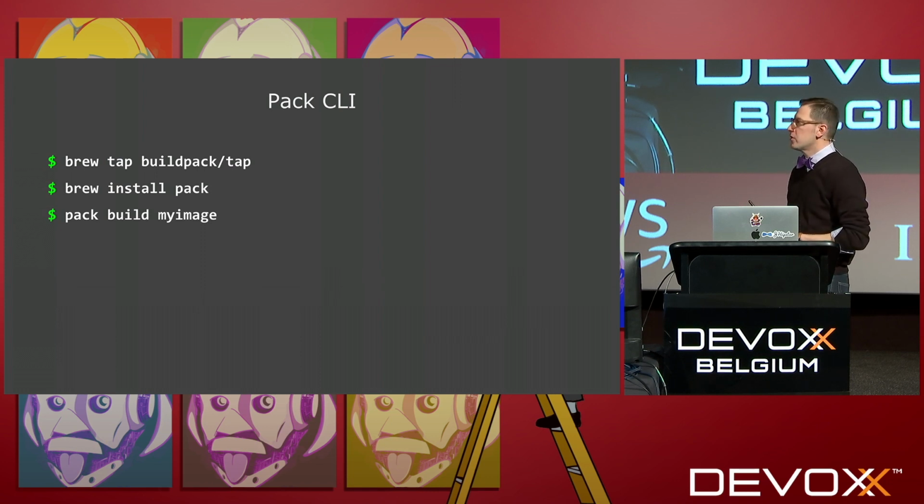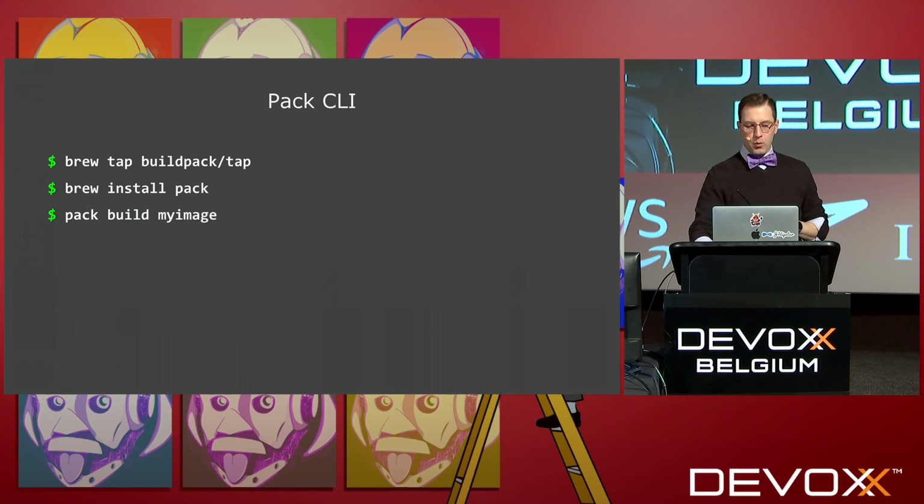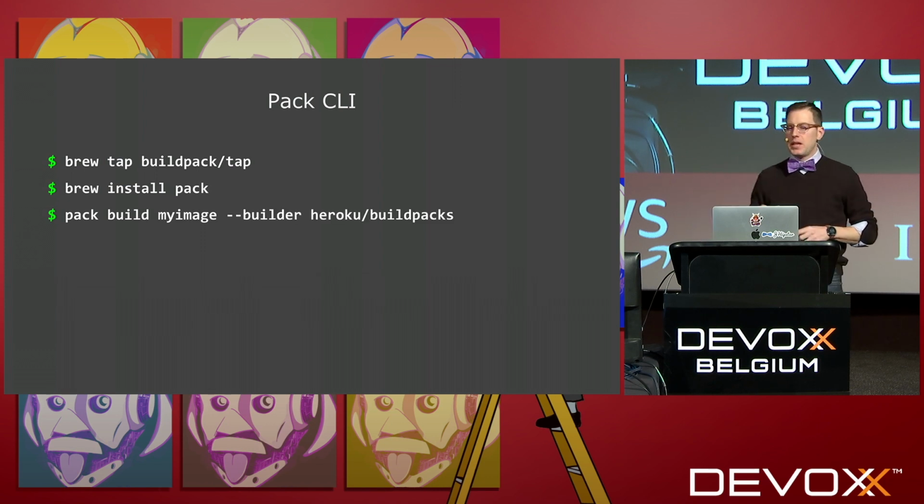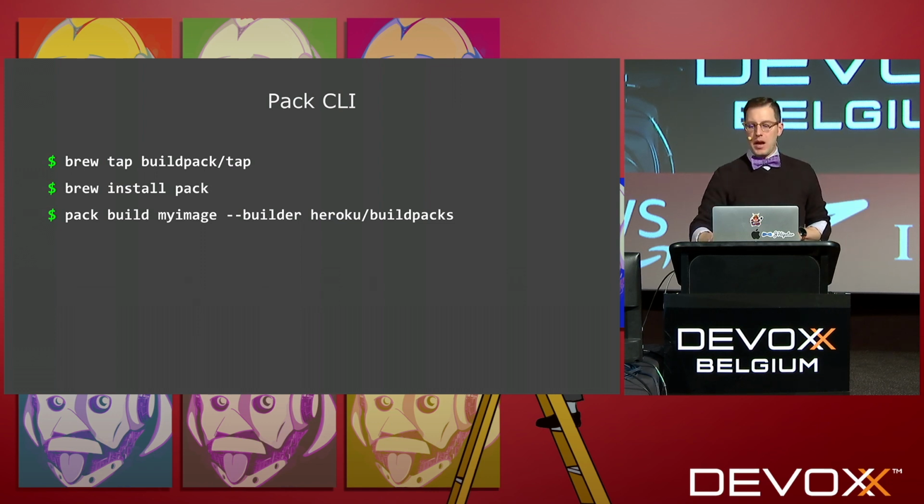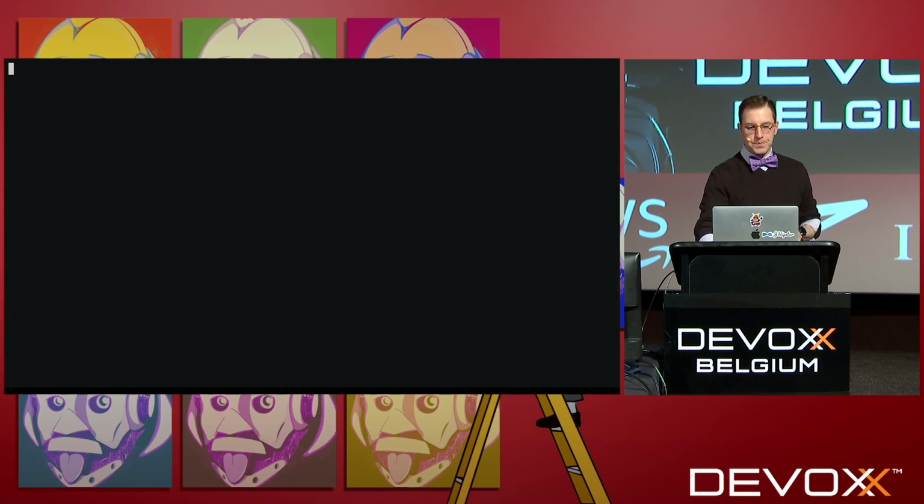But in any case, once you've installed it, the first command you'll probably run is pack build, and then the name of the image you want to build. And this will execute against your current working directory. We're going to pass the Heroku Buildpacks builder image, so we're telling Pack to use specifically the Heroku Buildpacks when it runs against our application code.